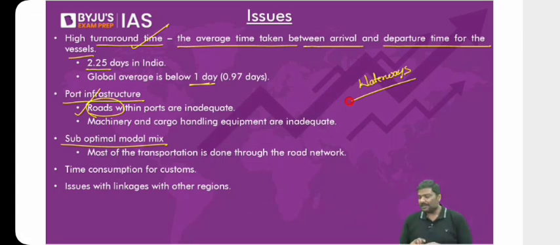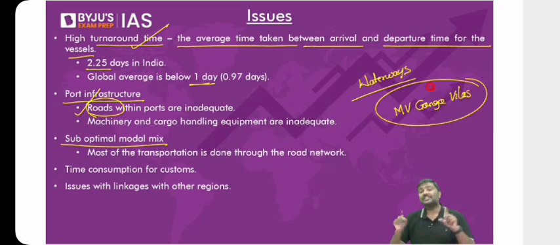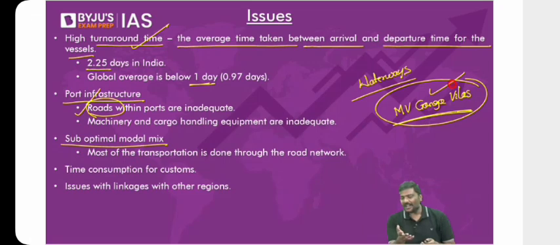Can I give you a current affairs example? How many of you have read about MV Ganga Vilas? MV Ganga Vilas is the longest vessel trip using waterways that we have launched in India. What are we using in MV Ganga Vilas? We are using the flow of river water to transport people. It is a tourism project. So that's a basic idea.